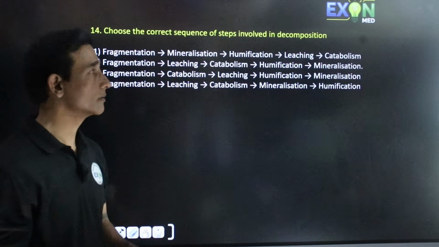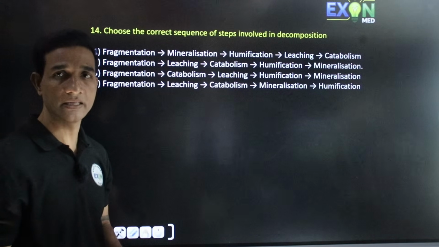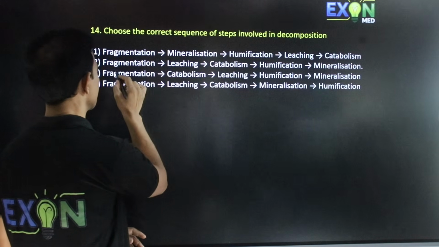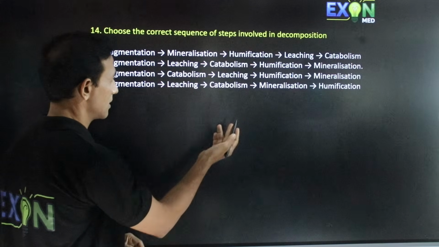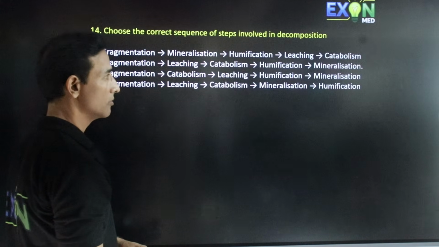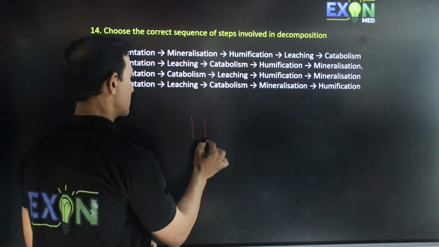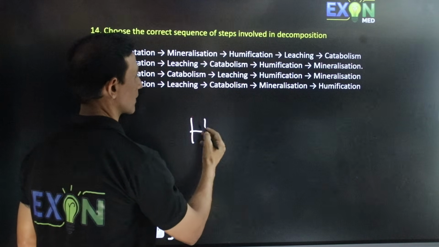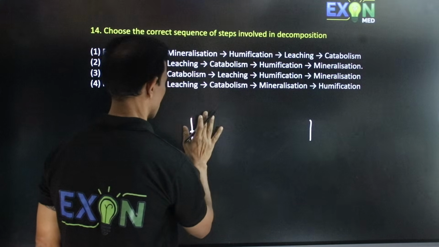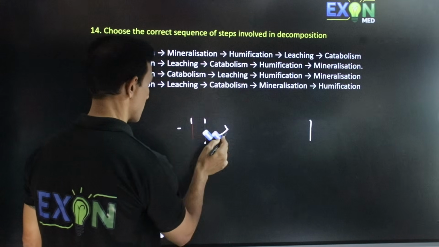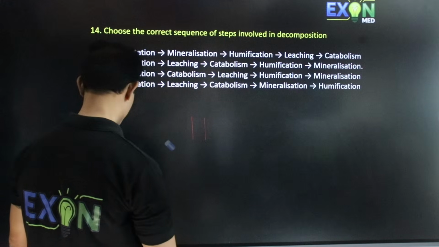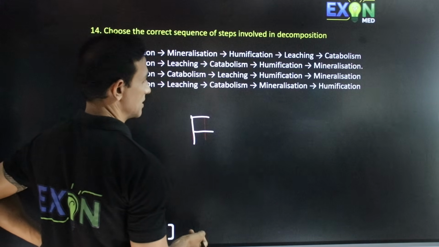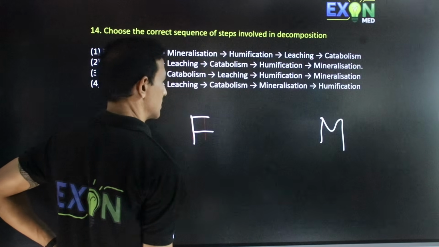Choose the correct sequence of steps involved in decomposition. In decomposition, there are several steps: first is fragmentation, then comes leaching, catabolism, humification, mineralization. We write it as a code: first we write F for fragmentation, and the last one is mineralization.